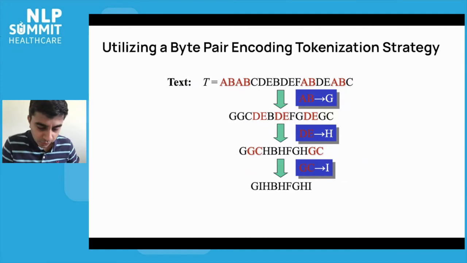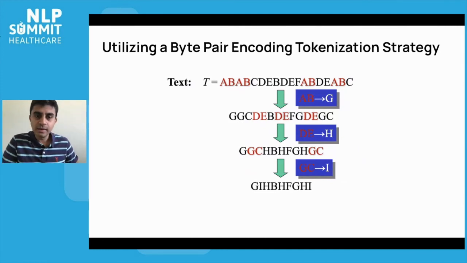So, there's a couple of things that we have to do on the tokenization end in order to be able to apply these ChemBERTa style techniques. When we first got started, we applied a byte pair encoding strategy. This is a greedy strategy where you attempt to take pairs of tokens and merge them into a single token in order to compress the vocabulary.